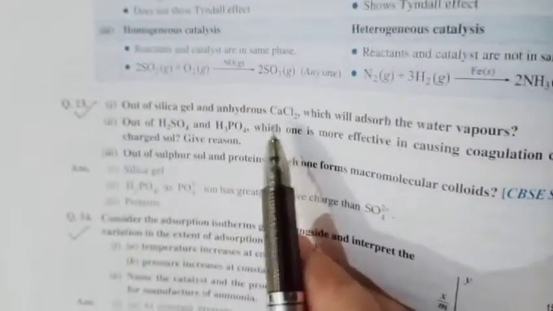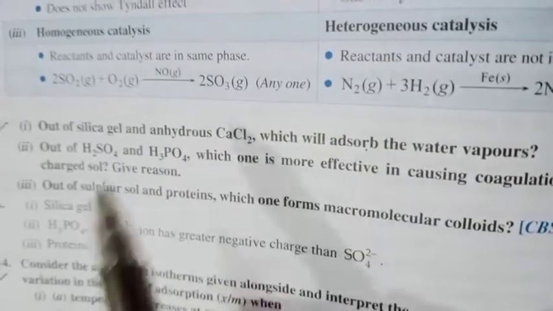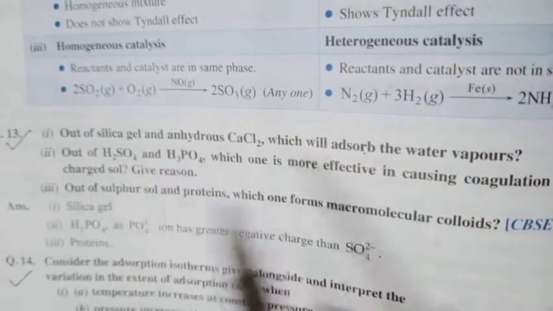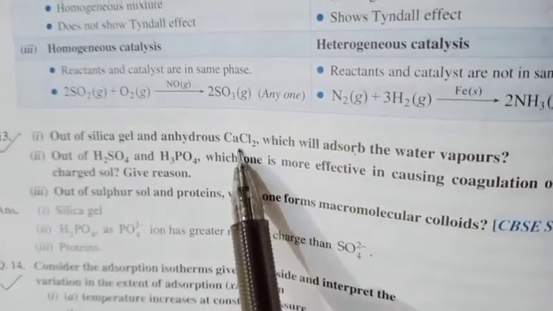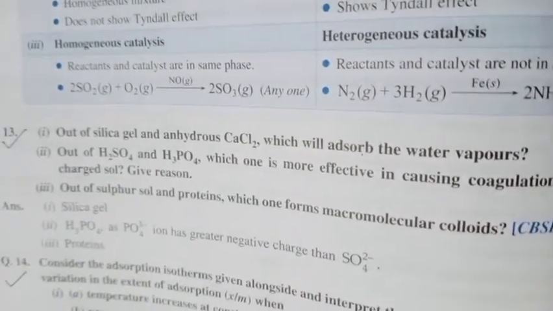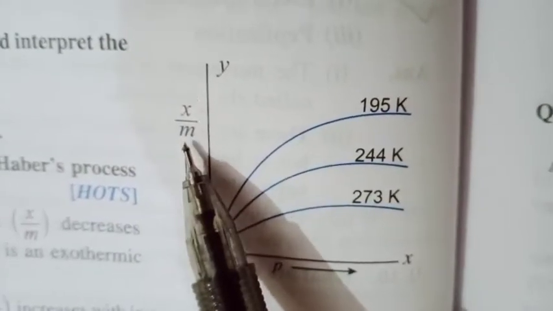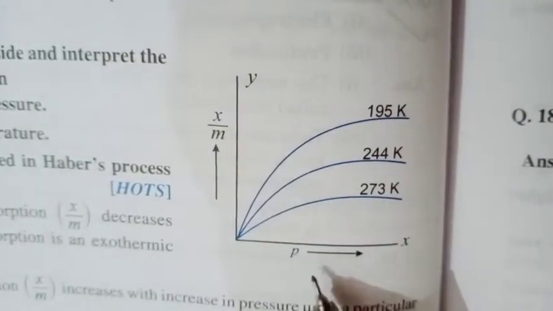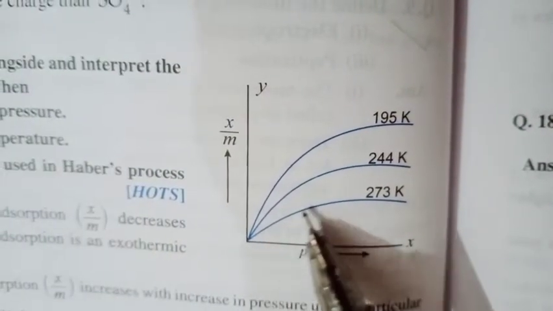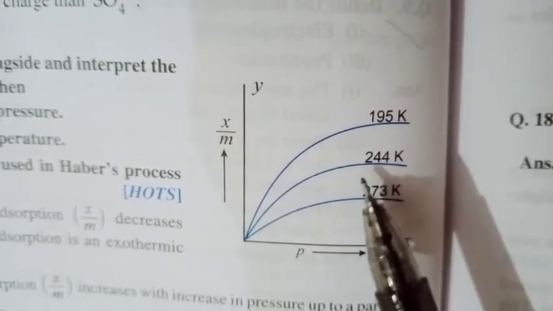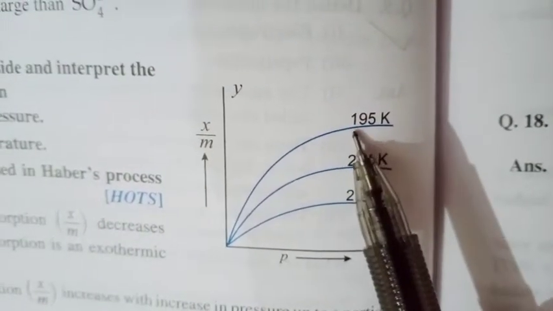Now next question. Out of silica gel and anhydrous calcium chloride, which will adsorb water? The word is adsorb, and you very well know that silica gel adsorbs water molecules, water vapors, while calcium chloride absorbs it. Now next question is question number 14. This is a graph question. Let us first of all focus on the graph. Here the graph is between x by m, that is the extent of adsorption, and pressure. You can see the first graph is at temperature 273, second at 244 and third at 195.